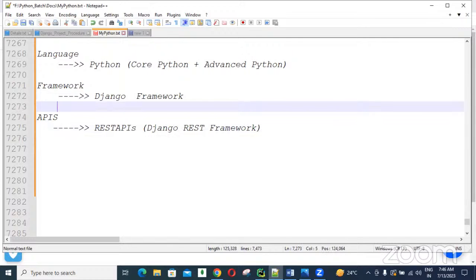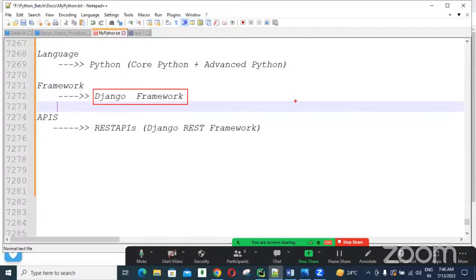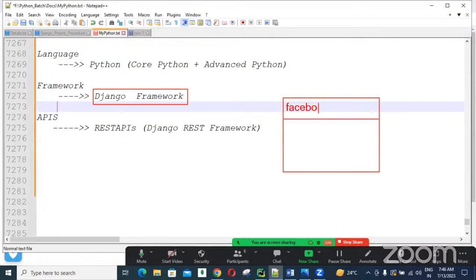For example, guys, using pure Django, if I'm developing my application, this is my browser. From this browser, www.facebook.com, we can send a request. Simply put, I'm using facebook.com, so here the Facebook application is there.